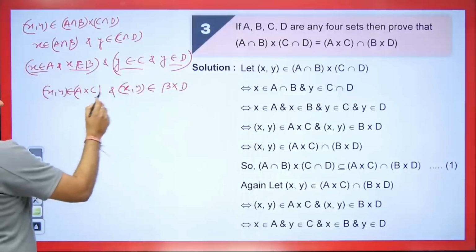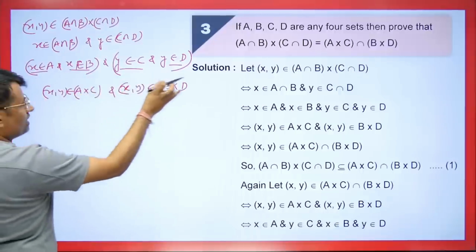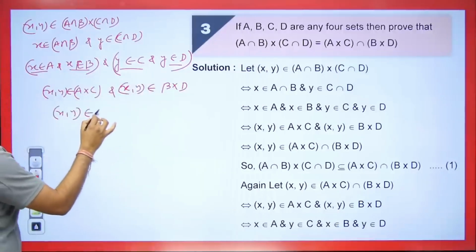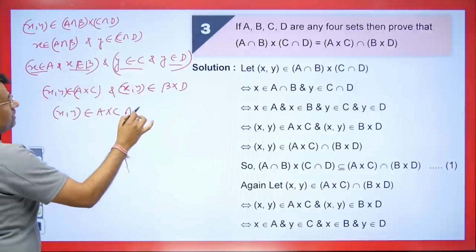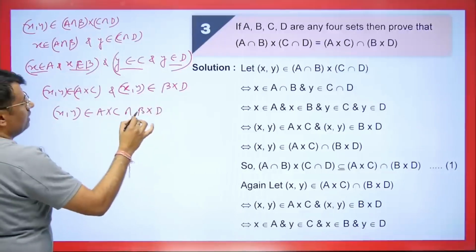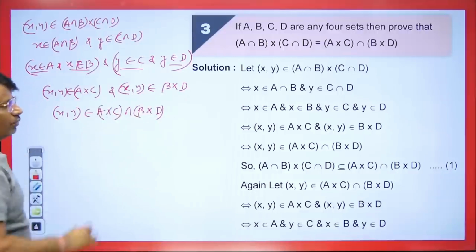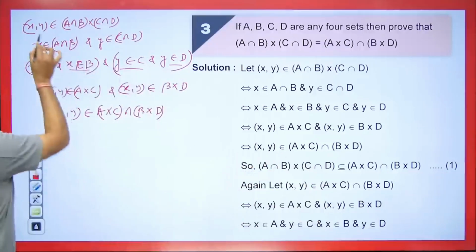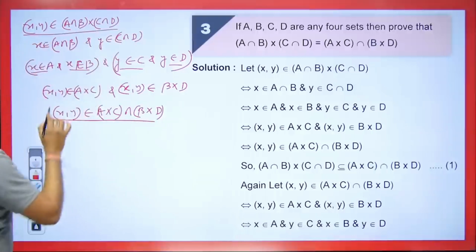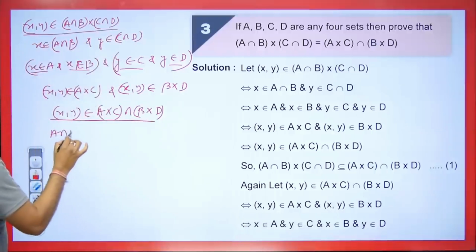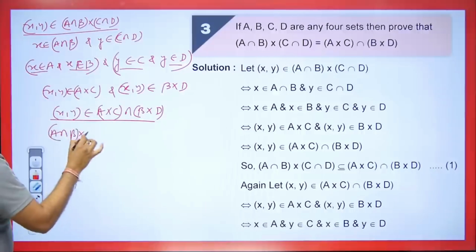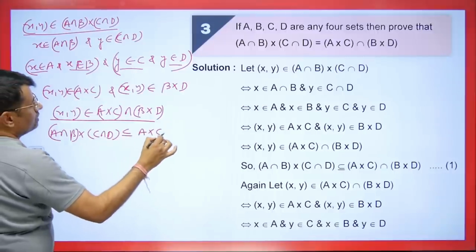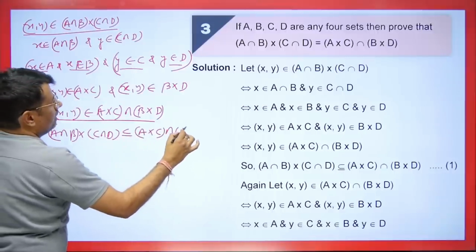So you see x comma y is also going into this and it will go into both, which means it will go into the intersection of both. So x comma y will belong to A cross C intersection B cross D. And that's what we were supposed to prove here. So in this way, we can easily prove it. Now, you took one element here and brought it inside. This means that A intersection B cross C intersection D is containing A cross C intersection B cross D.